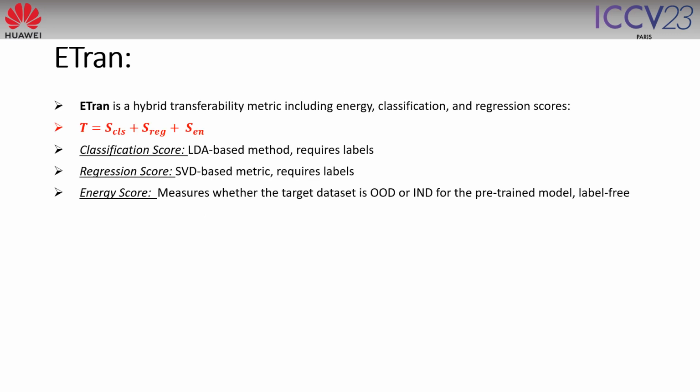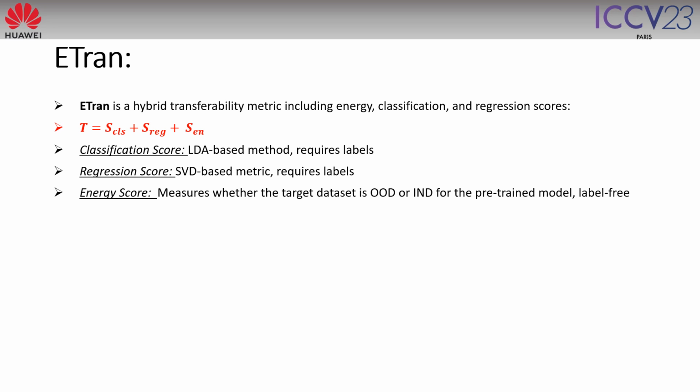Along with the energy score, which is label and optimization free, we also proposed a classification score and a regression score in our paper. The classification score is based on linear discriminant analysis, which tries to make the features distinct and more reliable. And the regression score is based on SVD. Our method is a combination of all these three scores.